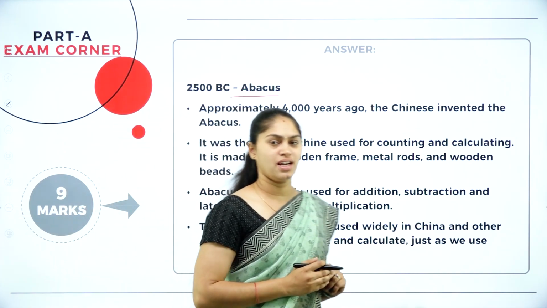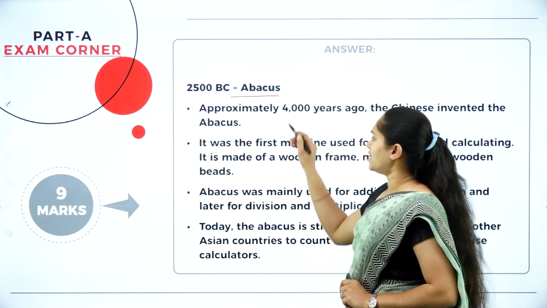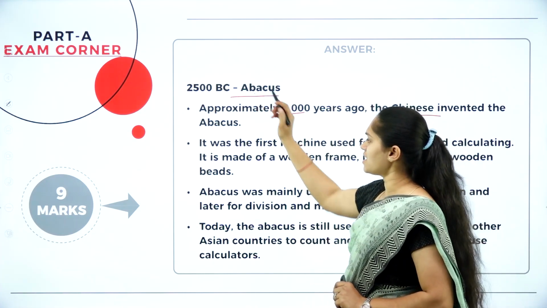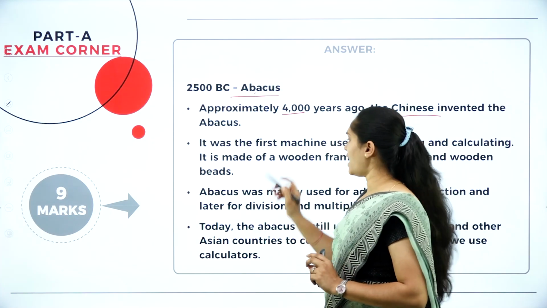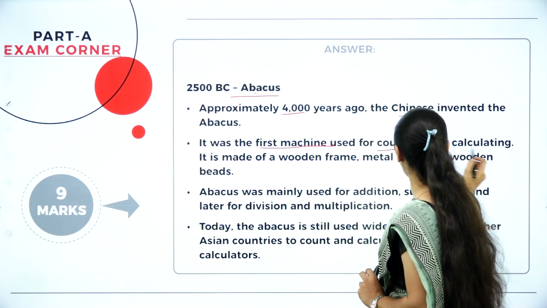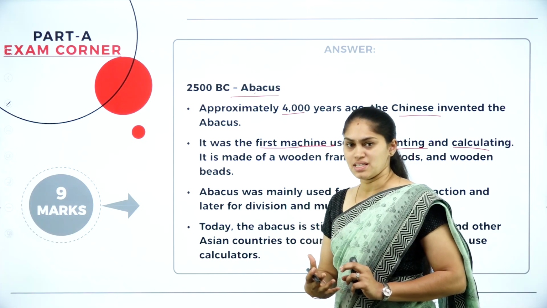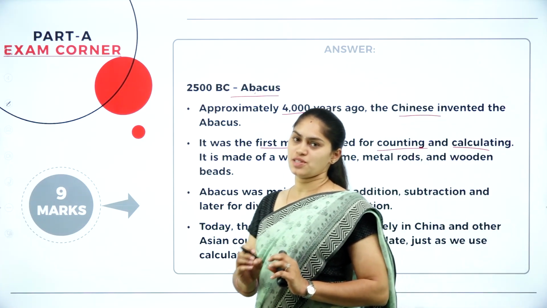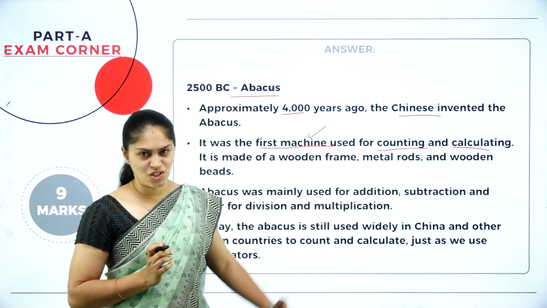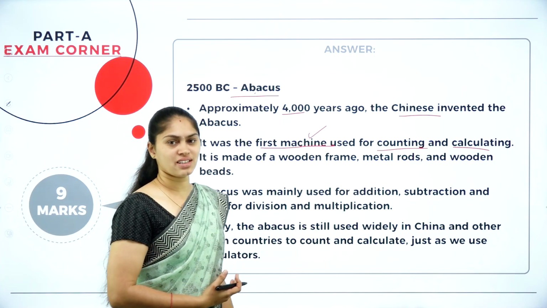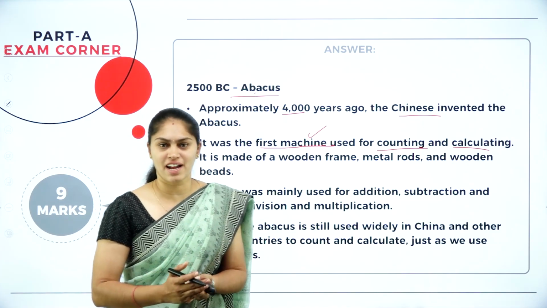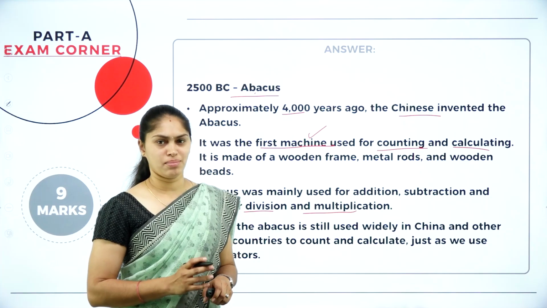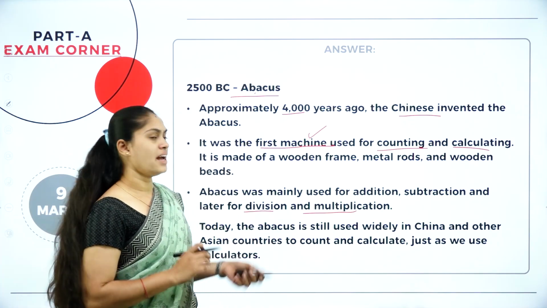In the year 2500 BC, approximately 4000 years back, the Chinese invented this abacus, and it is considered the first machine used for counting and calculating purposes. They started using this abacus for addition and subtraction. Later they started using it even for division and multiplication. Till now also we are using this abacus.